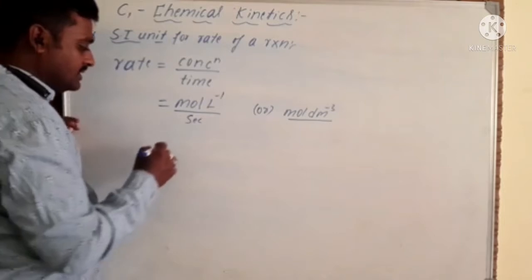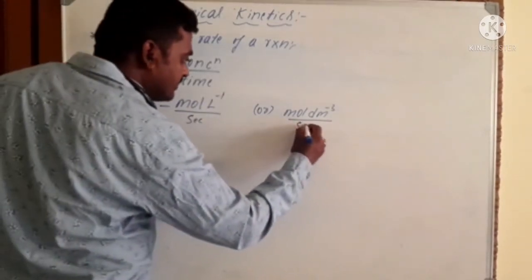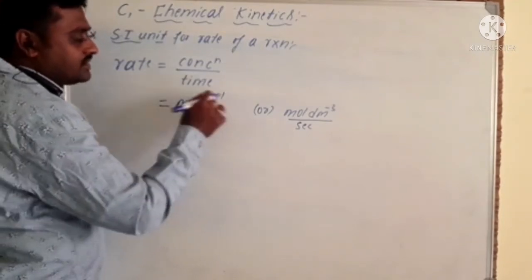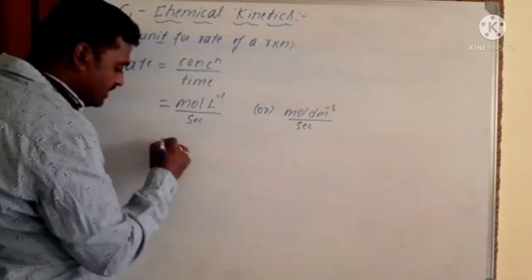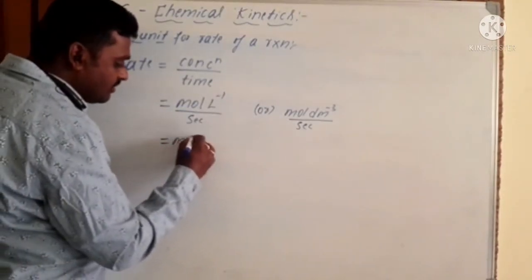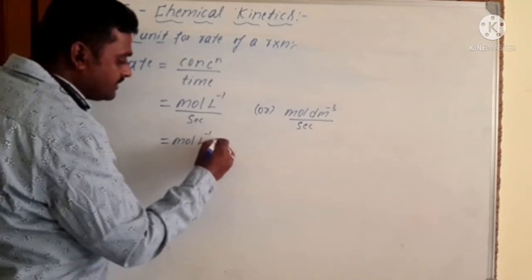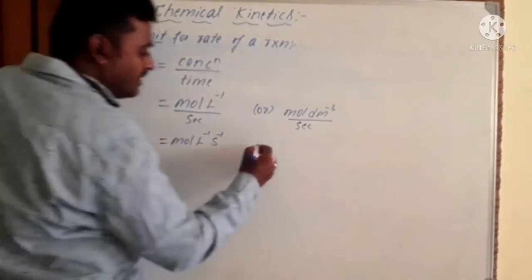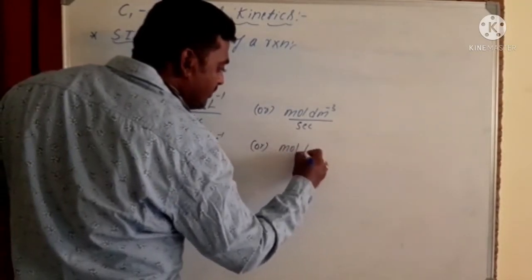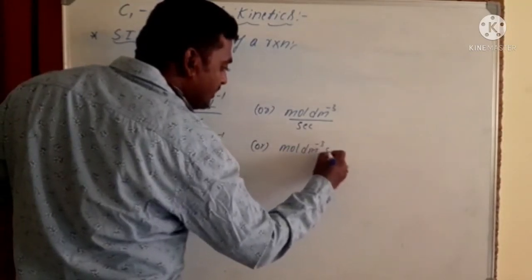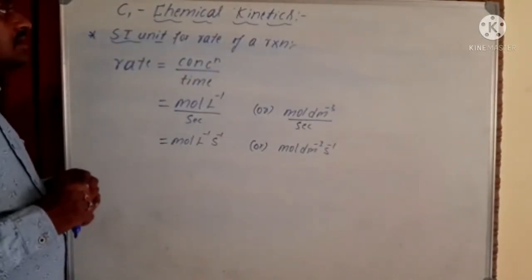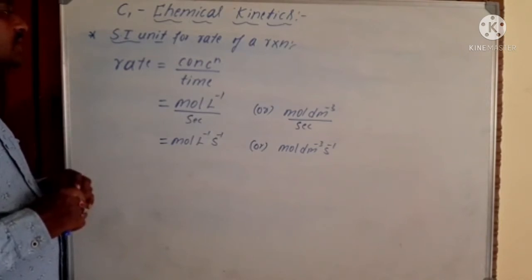Correct? No? So then we can rearrange our seconds to transfer to the numerator. The second becomes per second, then the SI unit becomes mole per liter per second or mole per dm cube per second. So like this you can determine the SI unit for the rate of the reaction.